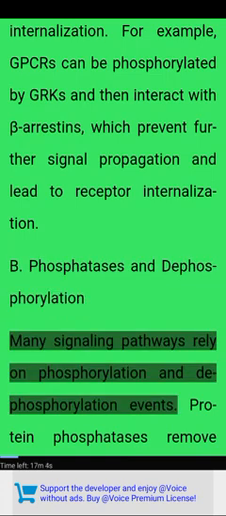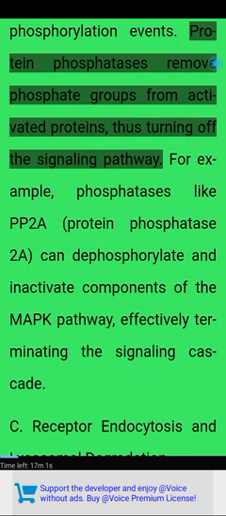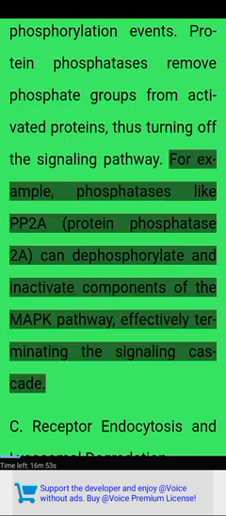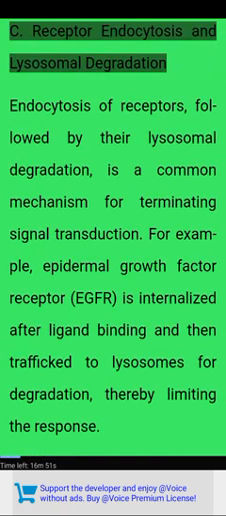B. Phosphatases and dephosphorylation. Many signaling pathways rely on phosphorylation and dephosphorylation events. Protein phosphatases remove phosphate groups from activated proteins, thus turning off the signaling pathway. For example, phosphatases like PP2A, protein phosphatase 2A, can dephosphorylate and inactivate components of the MAPK pathway, effectively terminating the signaling cascade.